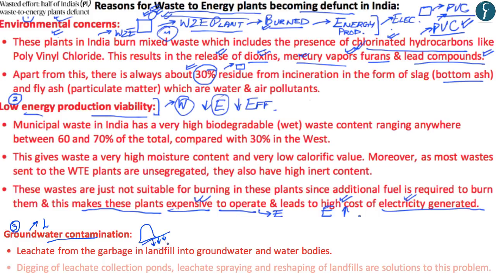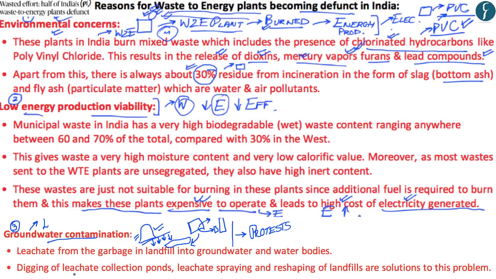And what is generally seen is that any groundwater which is located within this area then gets contaminated by the liquid waste which has leaked from this landfill. So water plants which are also using this groundwater to supply water to people's homes or supply water to agriculture fields in the form of irrigation also get contaminated by the liquid waste from this landfill. And this groundwater contamination has become one of the major reasons for protest against such landfills and the waste to energy plants which are formed near these landfills.